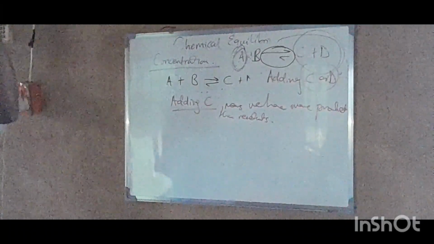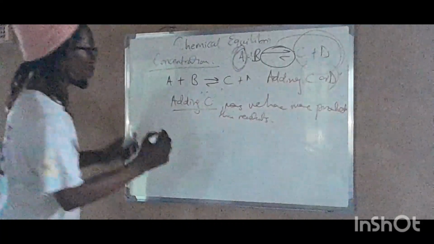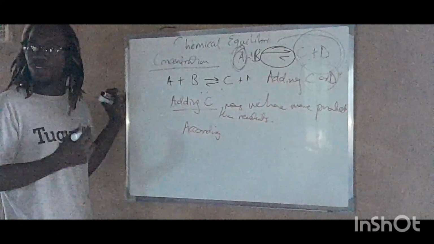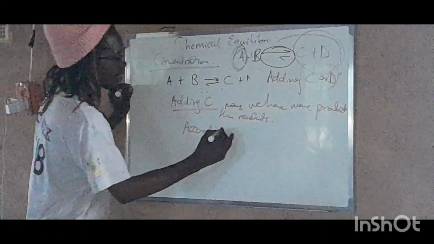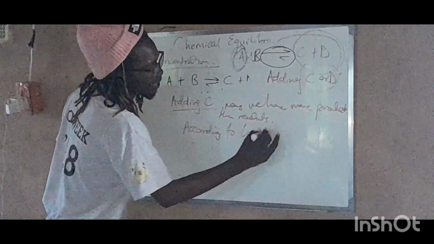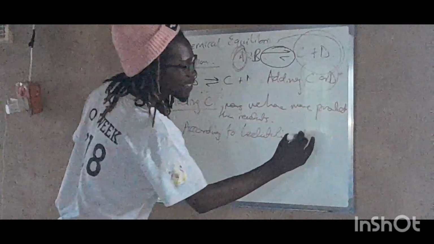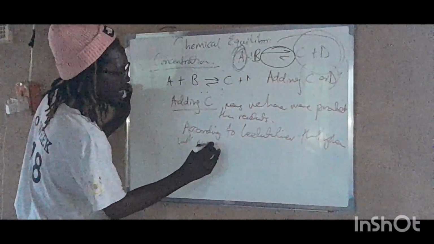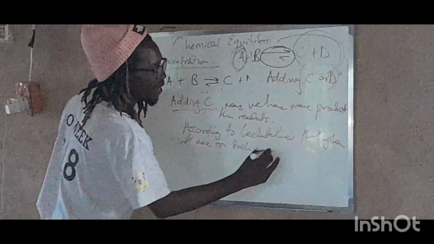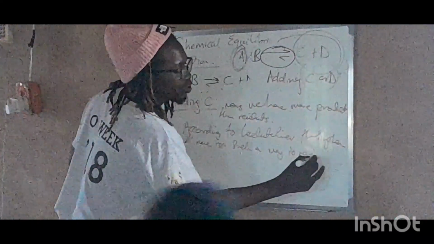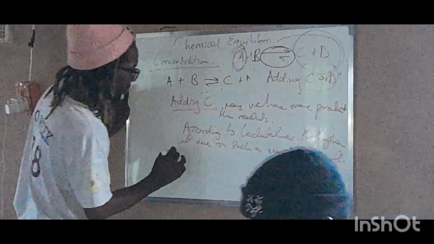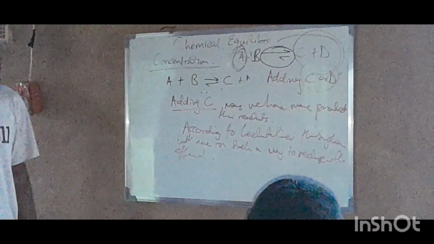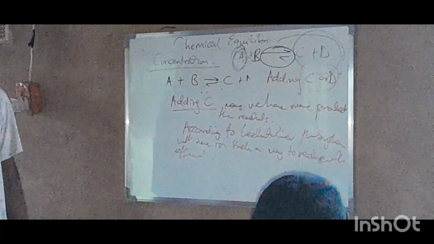According to Le Chatelier, and don't leave this out in your explanation, always put it in, the system will move in such a way to reduce the effect. What was the effect that was added? The product, the concentration of the product.